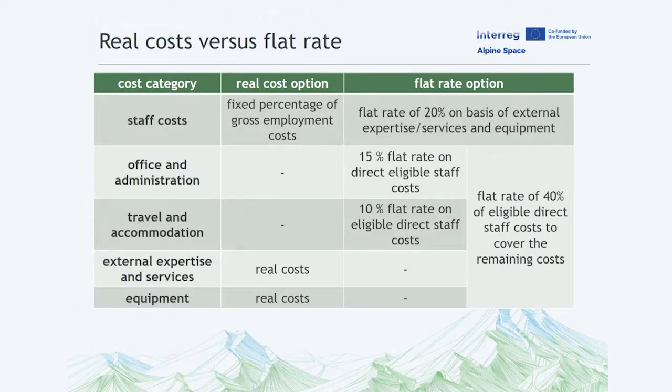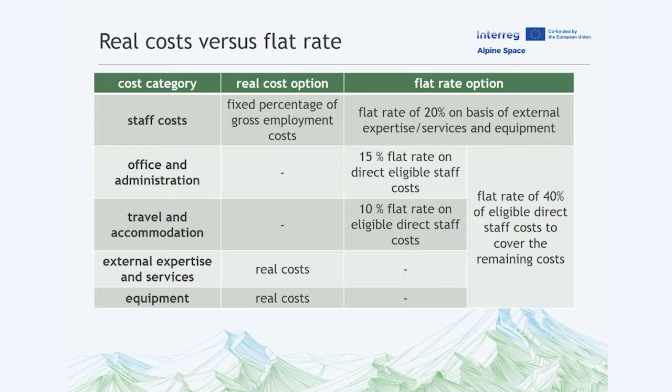Staff costs can be calculated on a real cost basis using the so-called fixed percentage method. Detailed information about this calculation method is available in a separate tutorial. Staff costs can also be calculated as a flat rate. In this case, beneficiaries will get 20% on top of the cost categories external expertise and services and equipment.